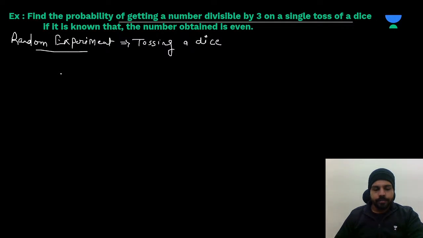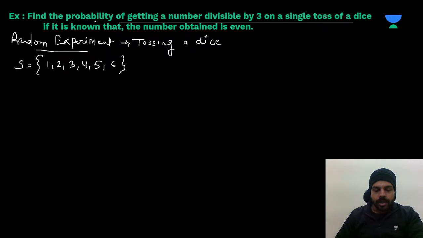So we have to first write the sample space. What will be your sample space when you are having the dice? When you are throwing a die, it will be 1, 2, 3, 4, 5, 6. Understood? Now this is your sample space.